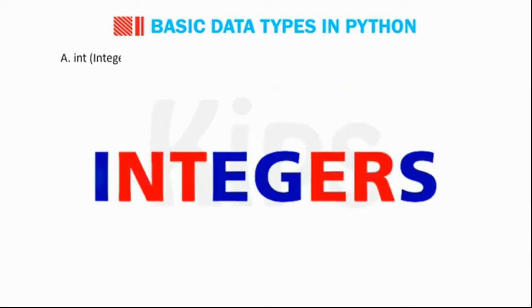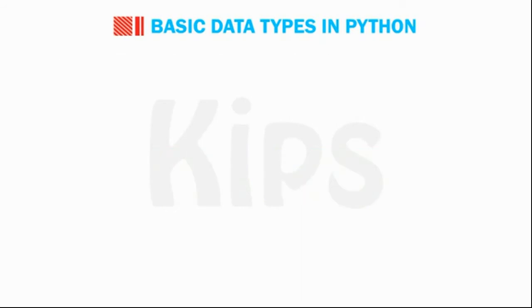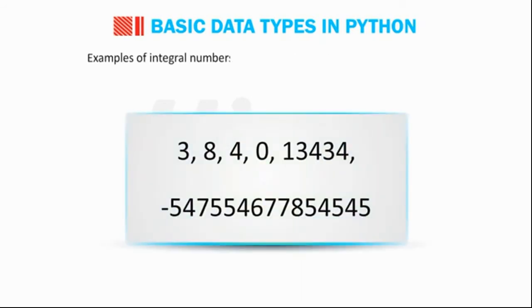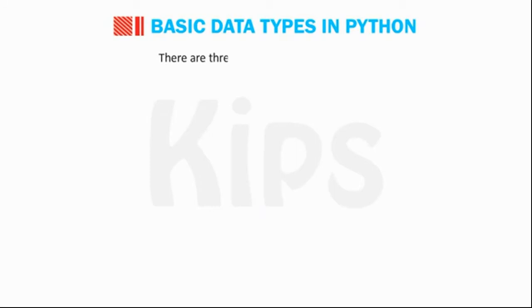Int, integer, represents integral numbers, numbers without any fractional part. Examples of integral numbers are 3840, 13434, -547554677854545. An integer in Python can be of any length. There are three types of integers in Python.